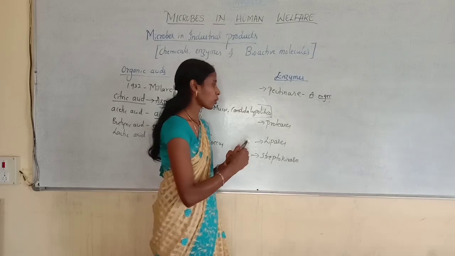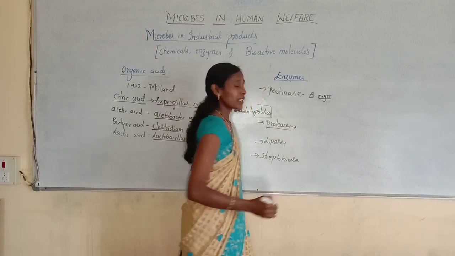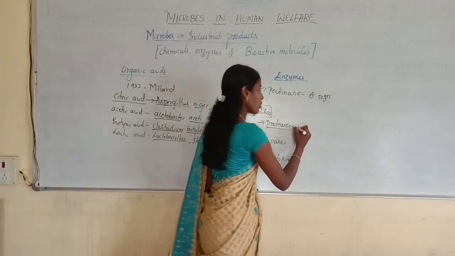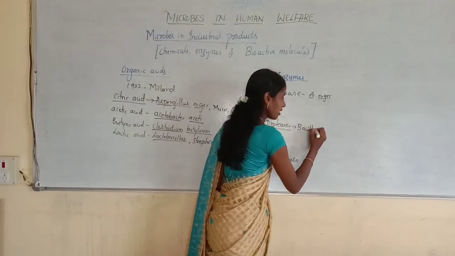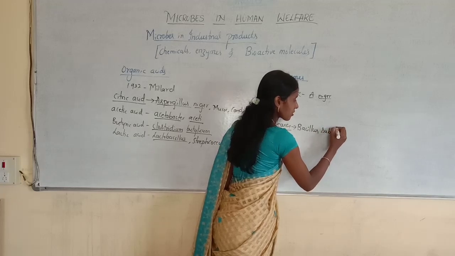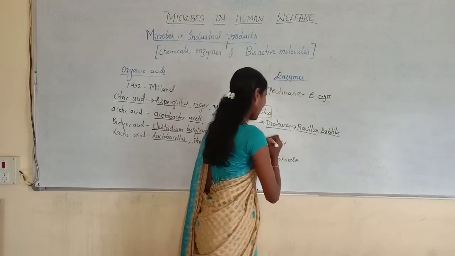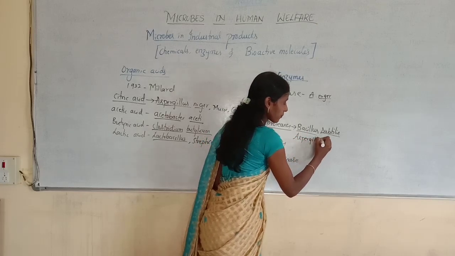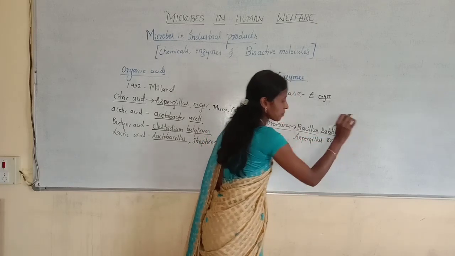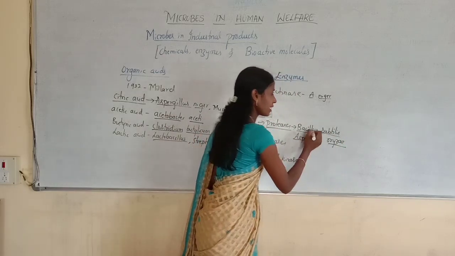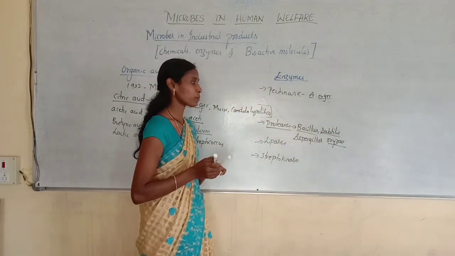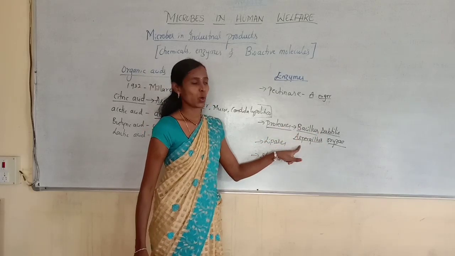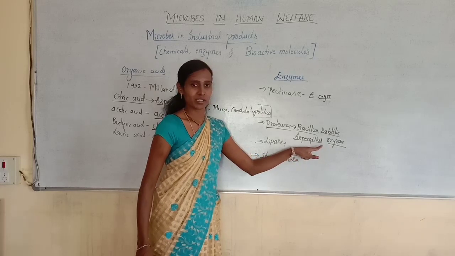The next one, proteases. These proteases are obtained from both bacteria as well as fungi. The bacteria name is Bacillus subtilis, and the fungi name is Aspergillus oryzae. Aspergillus oryzae is a fungus, Bacillus subtilis is a bacterium. So proteases can be obtained from both bacteria and fungi. The bacterium is called Bacillus subtilis and the fungus is called Aspergillus oryzae.